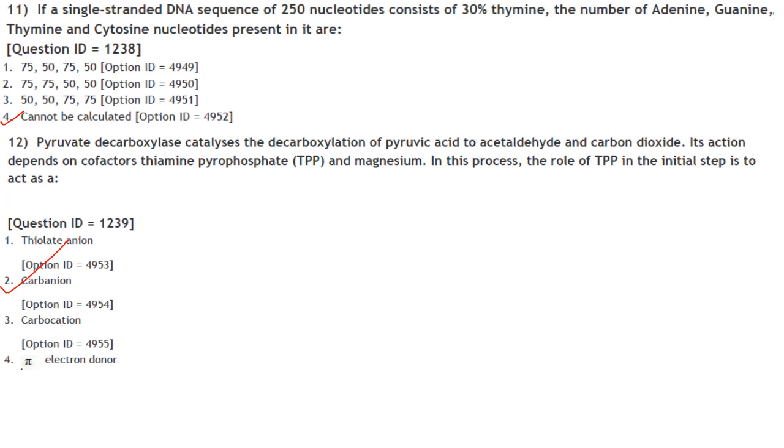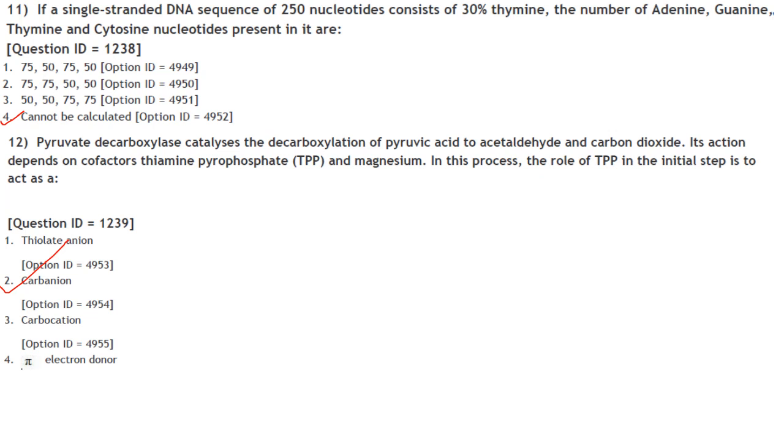Then next one. If a single-stranded DNA sequence of 250 nucleotide consists of 30% thymine, the number of adenine, guanine, thymine and cytosine nucleotide present in it are. So this is a single-stranded DNA sequence. So the number of thymine may or may not be equal to number of adenine, and number of guanine may or may not be equal to number of cytosine.